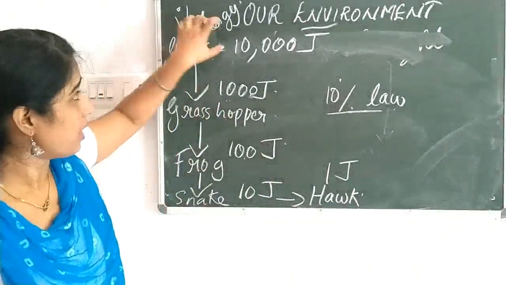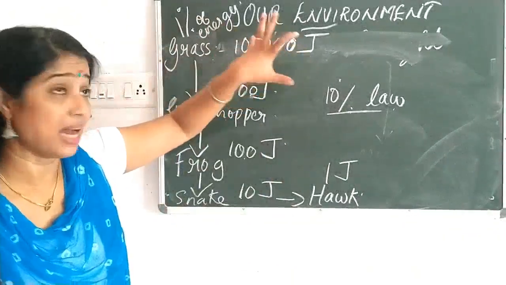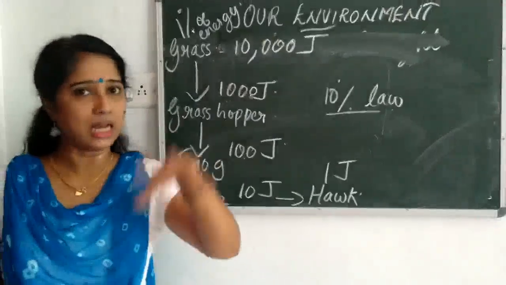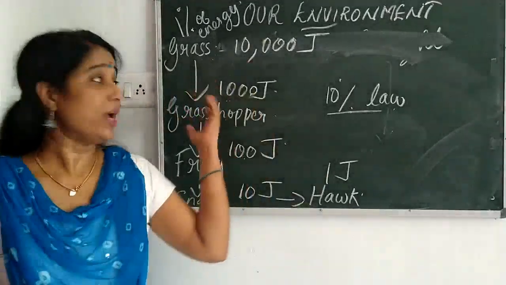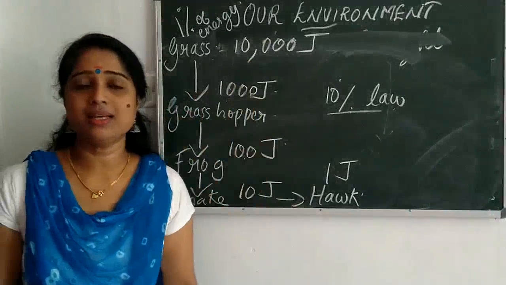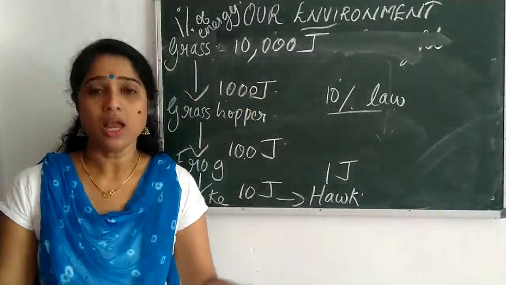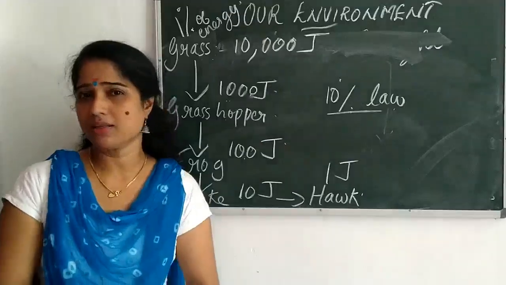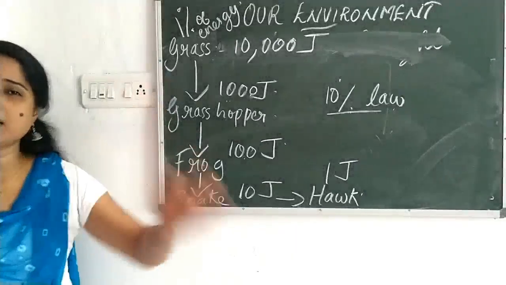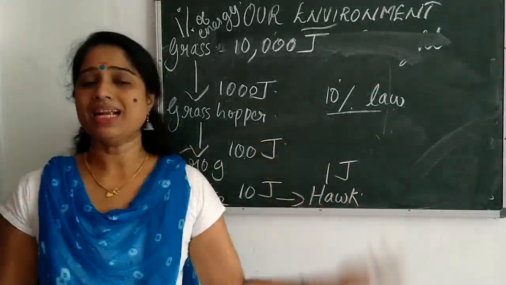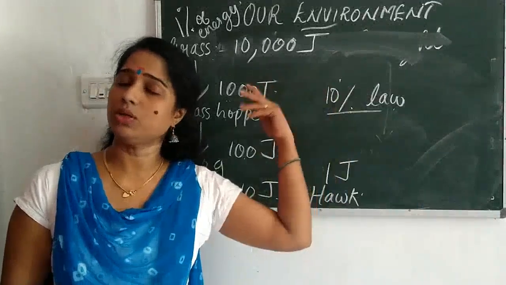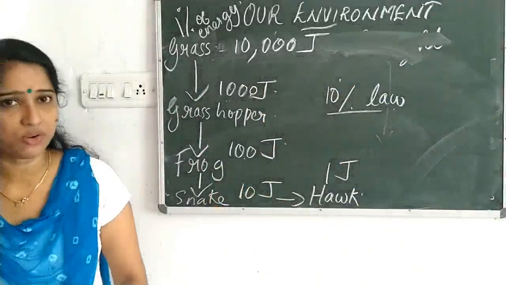So the grass has 10,000 joule of energy, and it utilizes that energy for all its activities. When the grasshopper eats the grass, it gets only 1,000 joule, approximately 10%. The balance is lost as heat and used for the body activities of the grass.